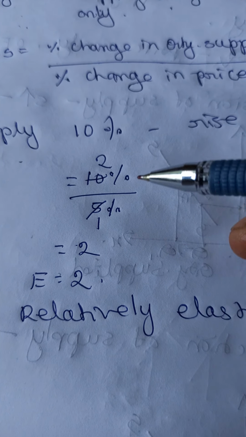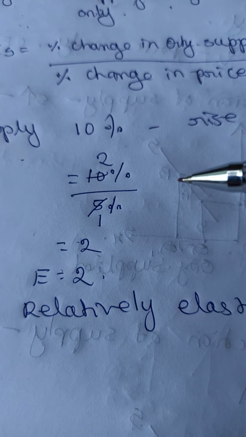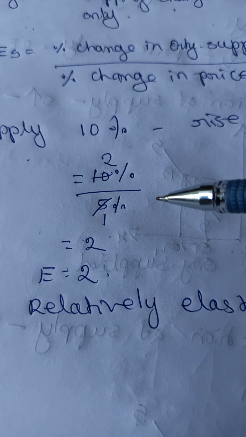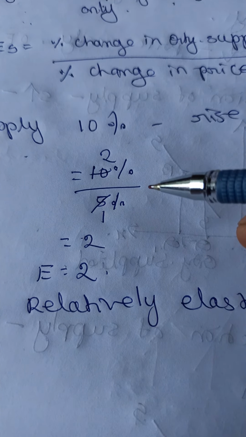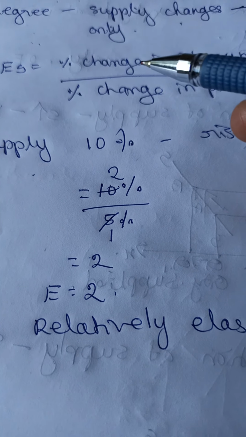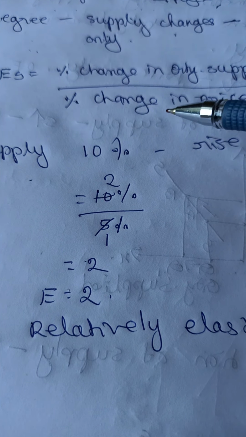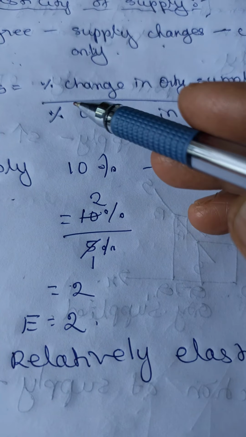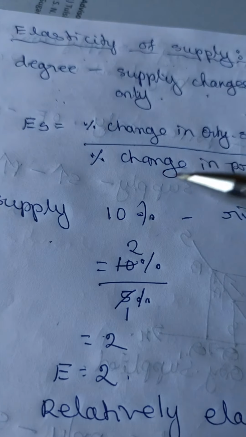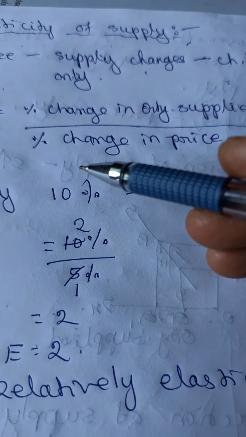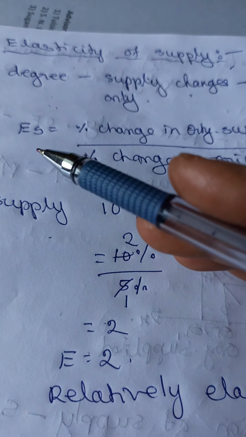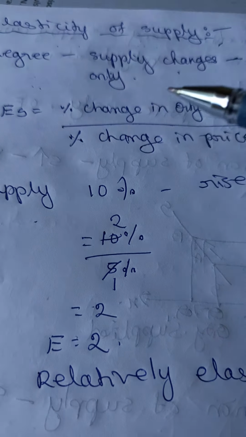Sometimes the percentage will not be given to you. When the percentage is not given, how do you find the elasticity of supply? There are 3 steps. You cannot use the formula directly because the percentage is not given. First step, find the percentage change in quantity supplied. Second step, find the percentage change in price. Third step, find the elasticity of supply by using the formula.